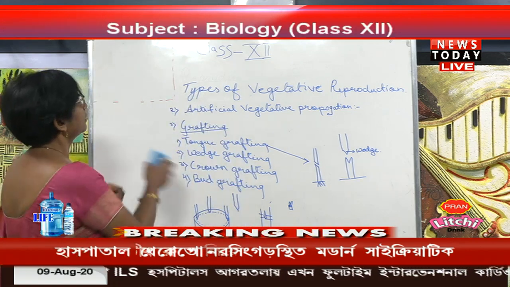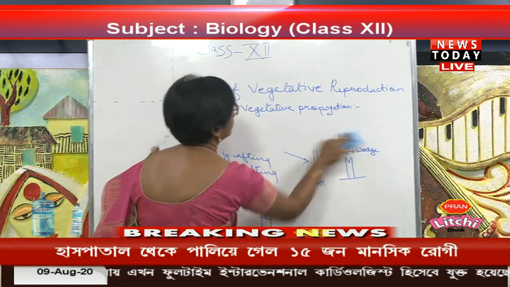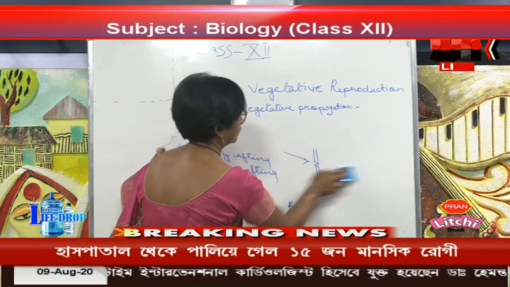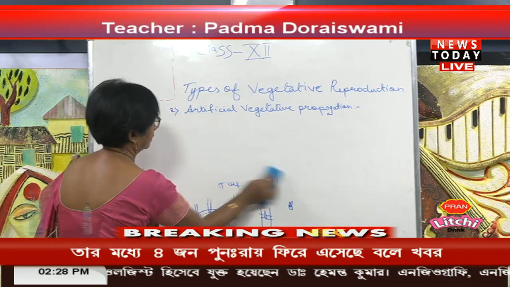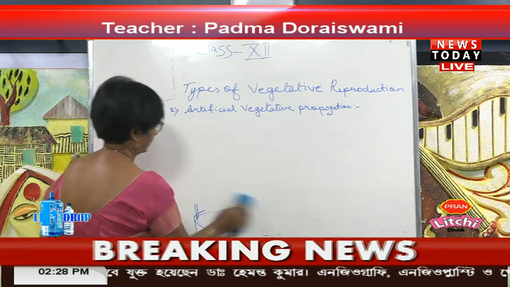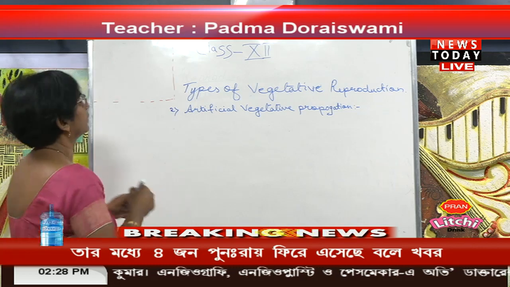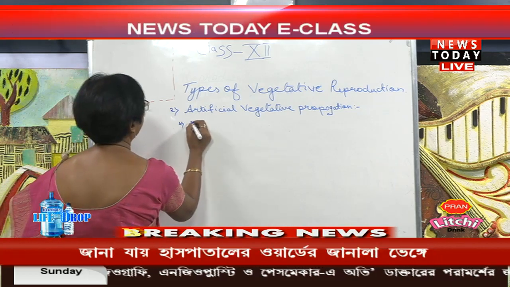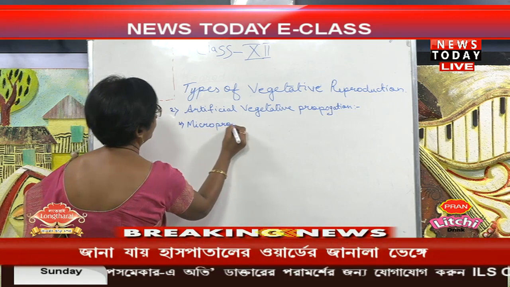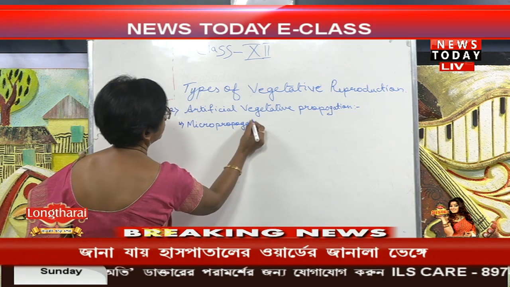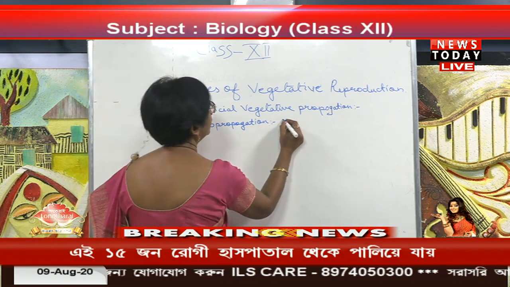Now, the last one is micro propagation. The fourth one in artificial propagation is micro propagation. You can say that it is tissue culture.